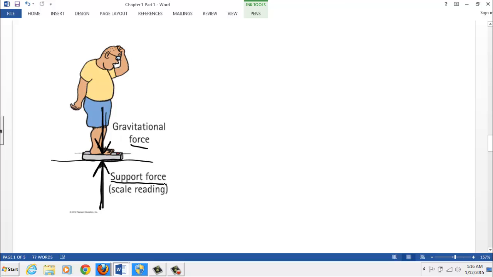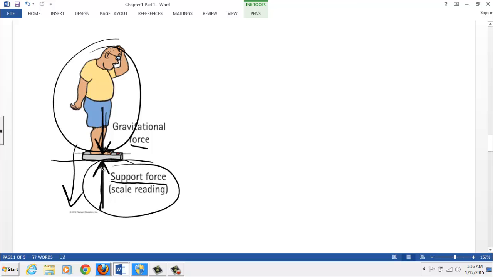And the equilibrium rule says if this guy isn't falling into the floor, then the support force and the gravitational force have to cancel. All the forces cancel out. And what's kind of cool, at least from a scientific point of view, is if you know the weight force, let's say this guy weighs, I don't know, 400 newtons.